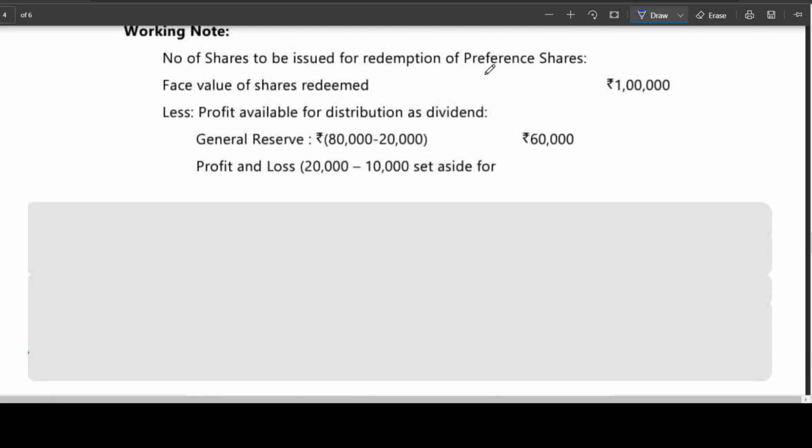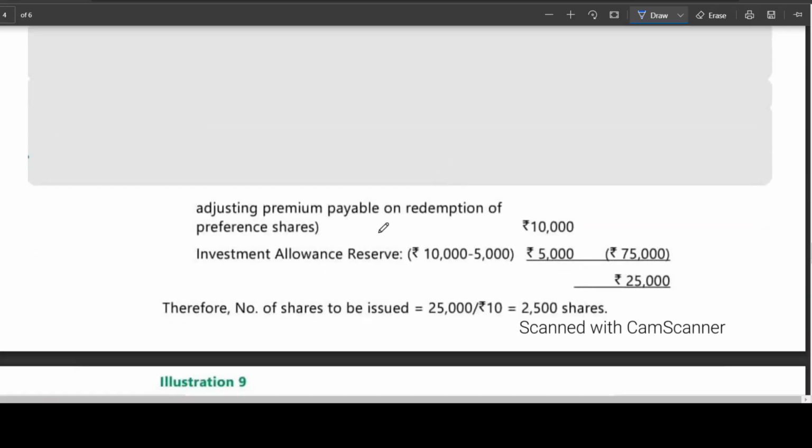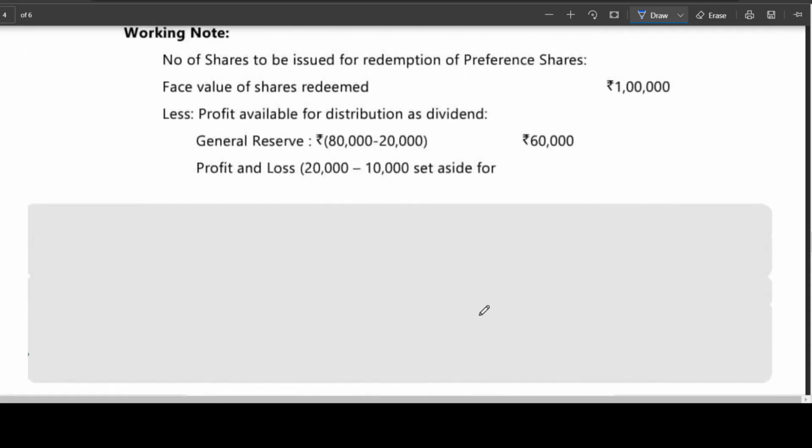Number of shares to be issued for redemption. Face value of shares redeemed 1 lakh. General reserve 60. P&L account 10,000 you can use. Investment allowance 5,000. 75. Amount to be transferred to CRR 25. Therefore, number of shares is equal to 2,500.